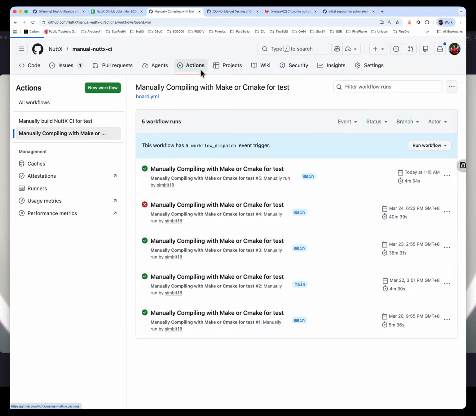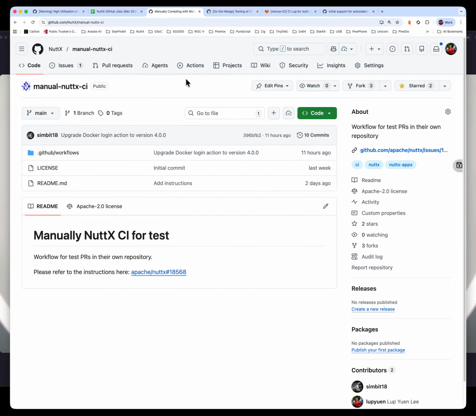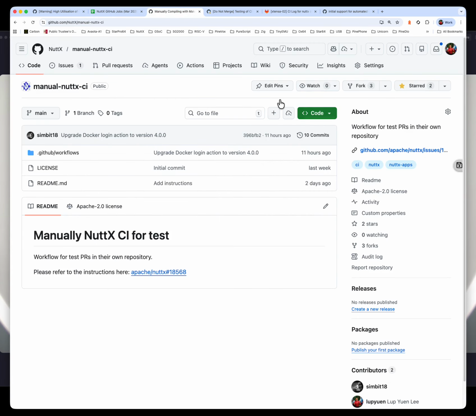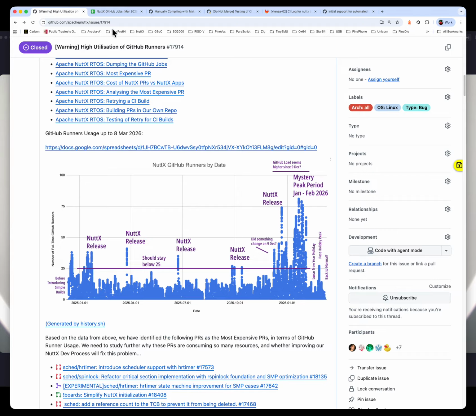This is a helpful tool. I'm hoping that most developers will use this so that we can avoid errors like this. Errors like these are quite frustrating. Our developer needs to waste time waiting for these errors to appear, and they are also wasting our GitHub runners. We are charged for the GitHub runners that are consumed by these compile errors. Therefore, we really hope that our developers will all use this method to build the CIs locally so that we conserve our GitHub runners and we won't have this peak happening again.